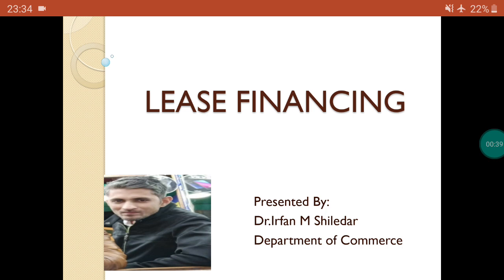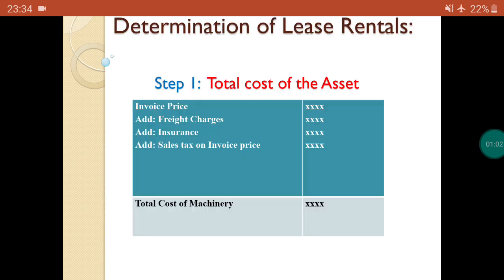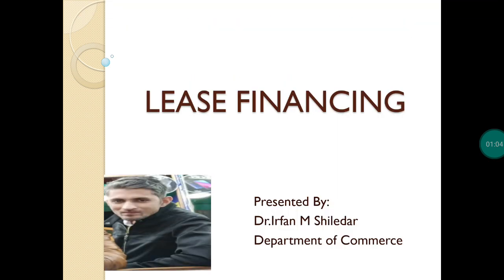Leasing is a process by which a firm can obtain the possession and use of an asset, equipment, for which it must make periodic payments to the owner of the asset. Leasing means obtaining possession and use of an asset, equipment, for which it must make periodic payments on a particular rent basis for the particular asset. Now we'll discuss one by one.